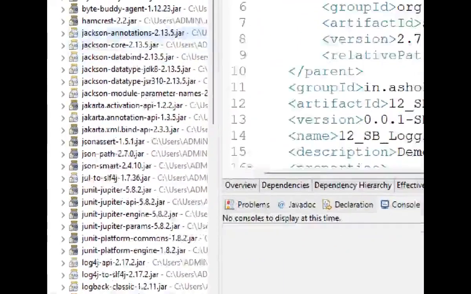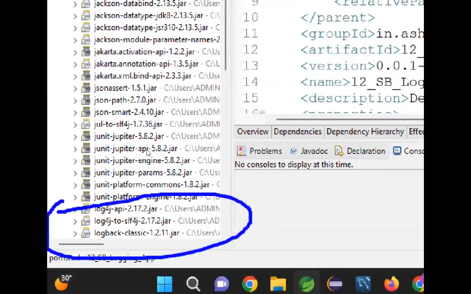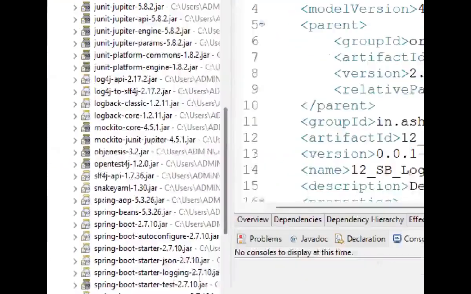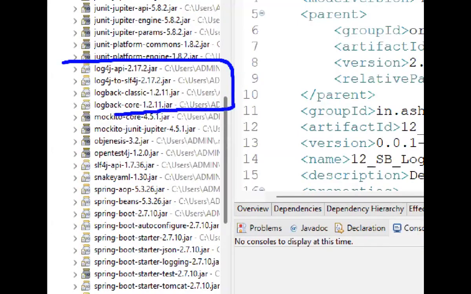Can you see here? The logging dependencies are available. Log4j API is available. SLF4J is available. Logback is available. That means whenever we create a boot application, by default it will use the logback framework to generate the log messages. Because of logback only, we are able to see the messages on the console.